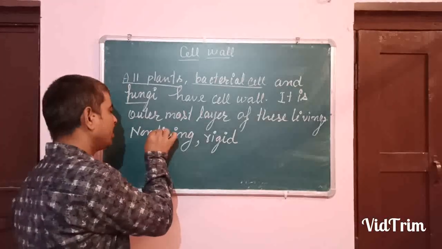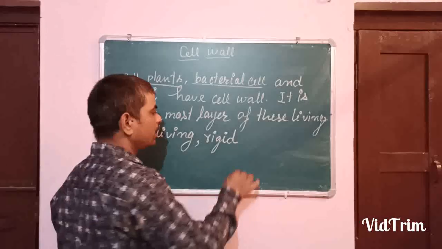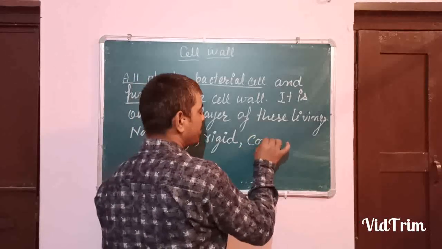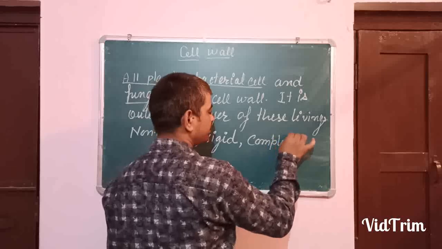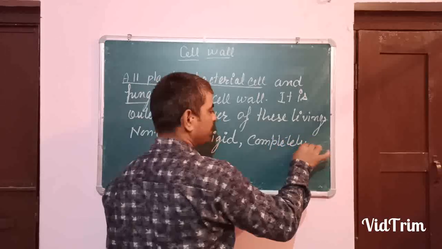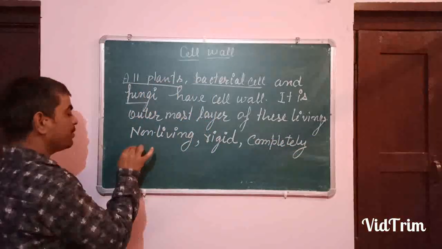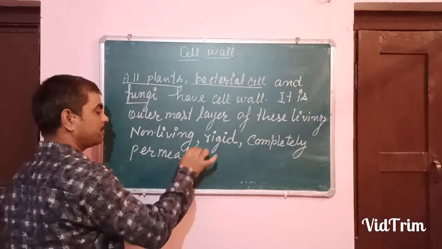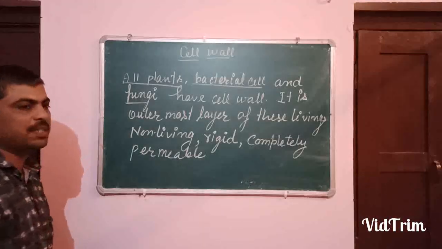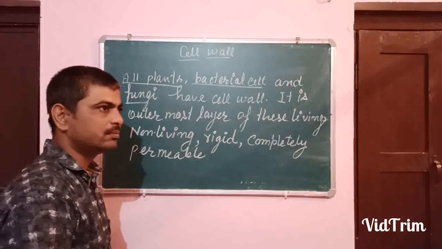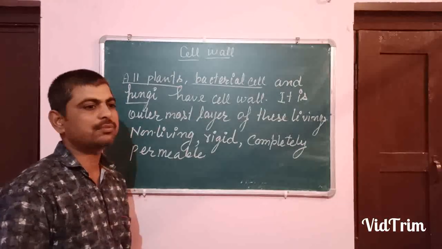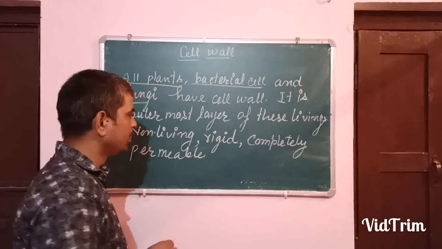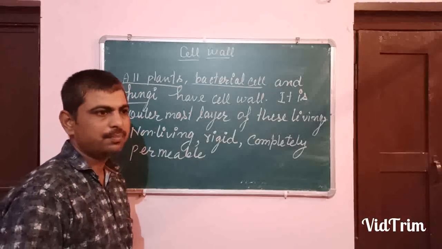Non-living, rigid, completely permeable. You studied about permeability. Permeability is the property of membrane which allows materials to go across through it. So this cell wall is completely permeable.